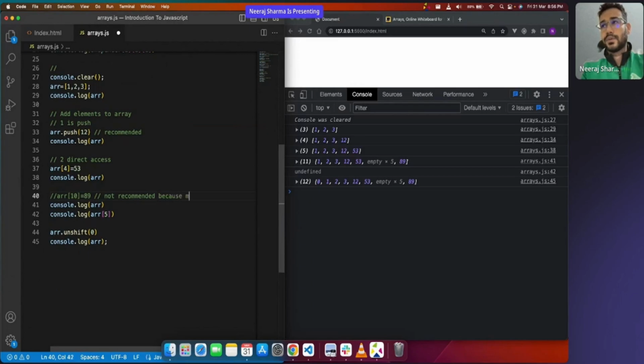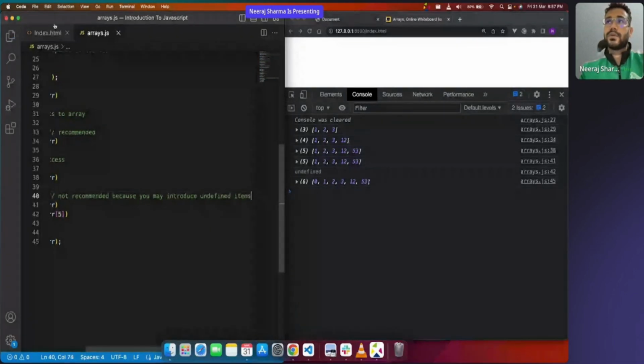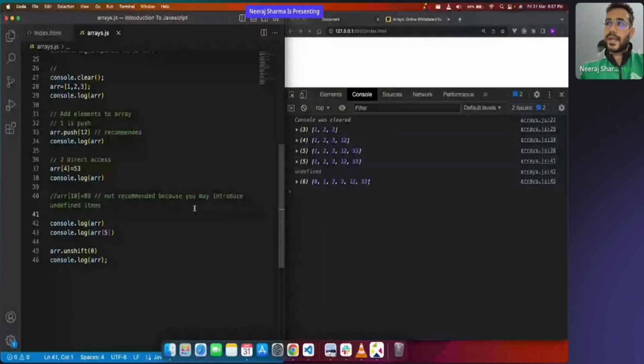because you may introduce undefined items. Correct? If you do this way, you may introduce undefined items. Correct? That is what I was saying. So now our array is looking clean.